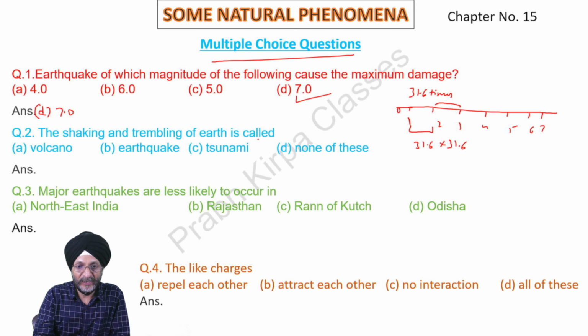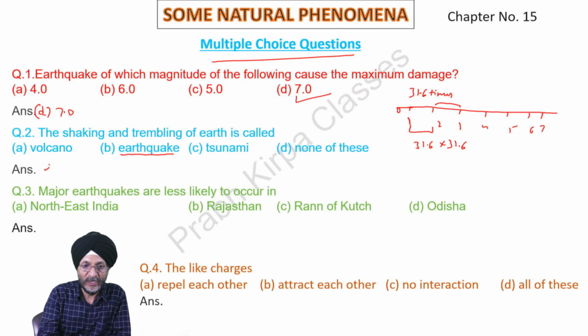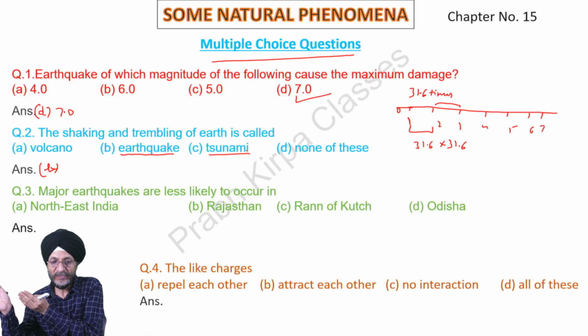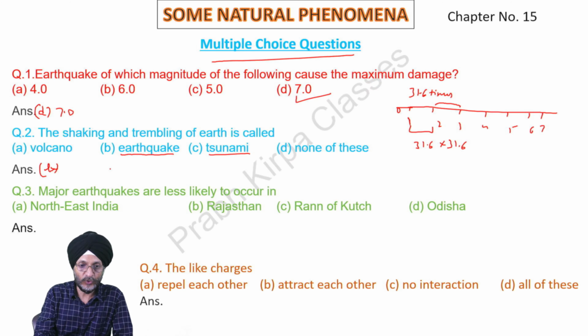The shaking and trembling of the earth is called an earthquake. Tsunami is the earthquake when it occurs in the sea. It is called tsunami. So our answer is earthquake.